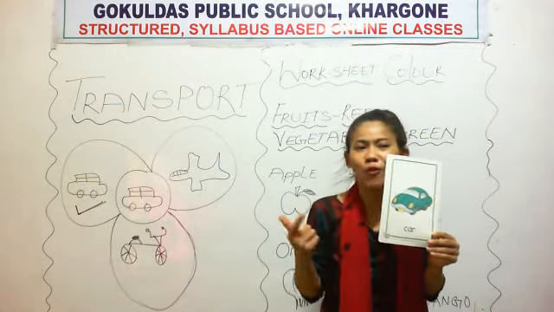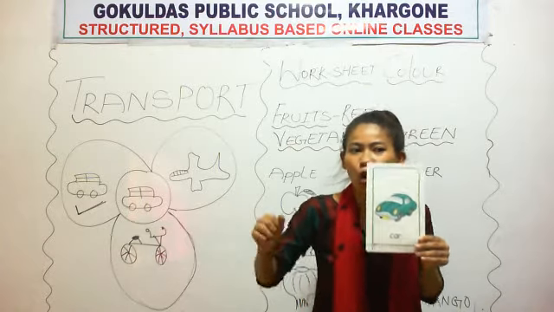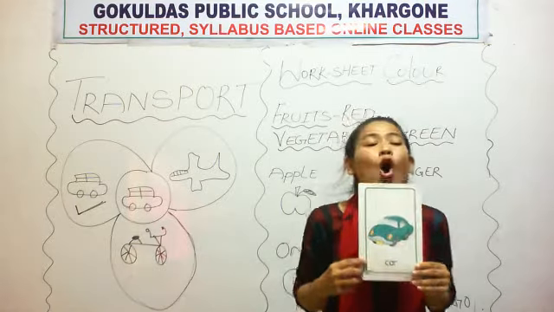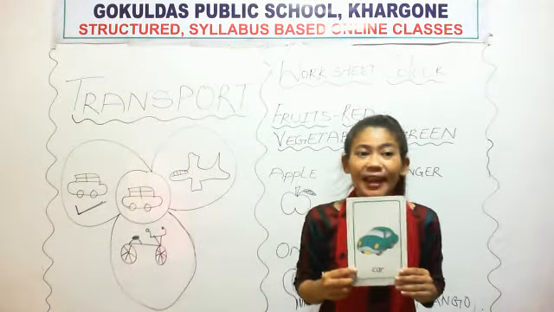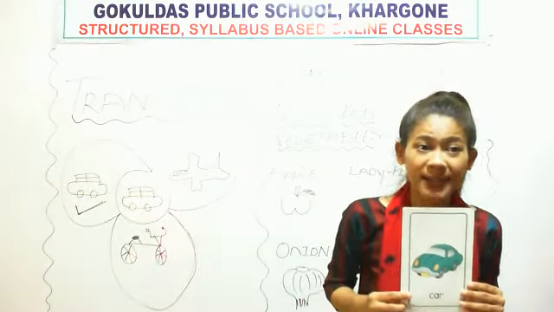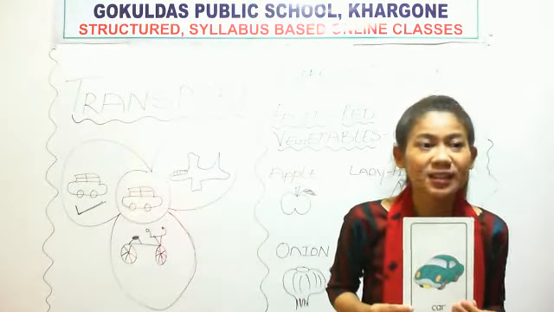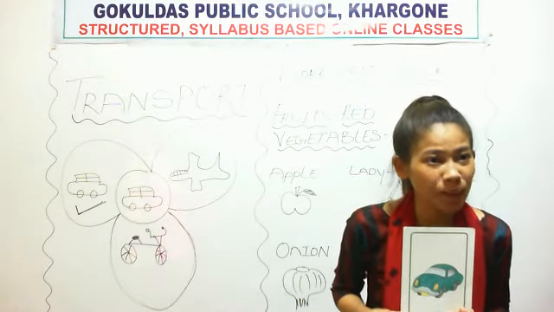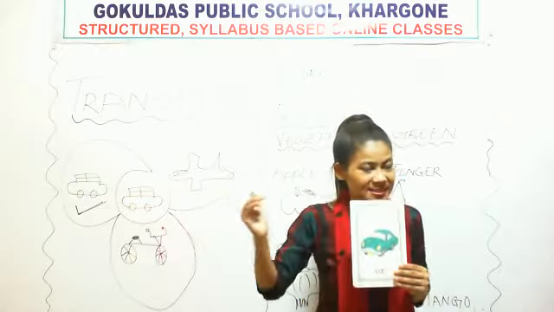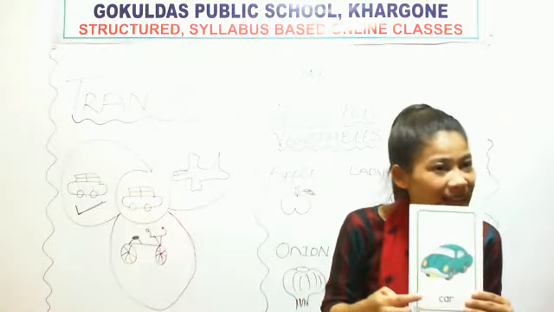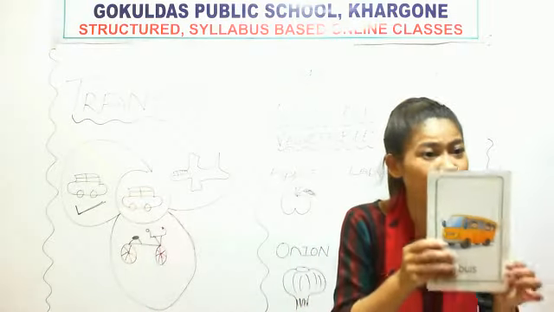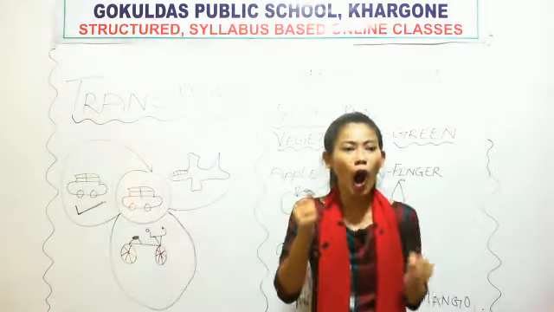No, ma'am. Where does car run? Road. See, you have to ask your children, where does car run? They will answer road. Where does aeroplane fly? Sky. Where does car run? Road. Where does bus run? Road.